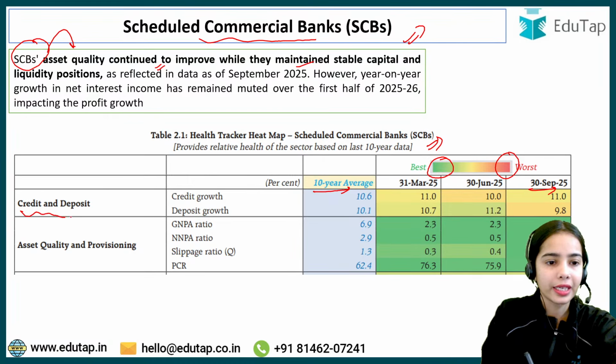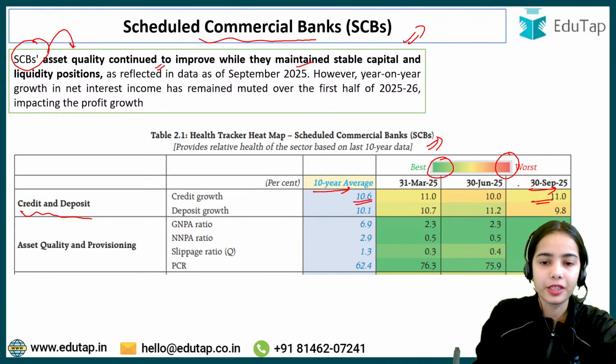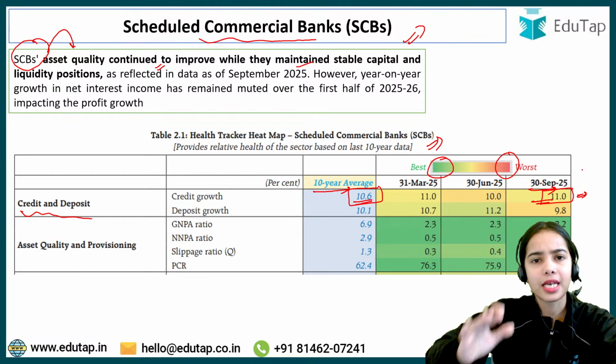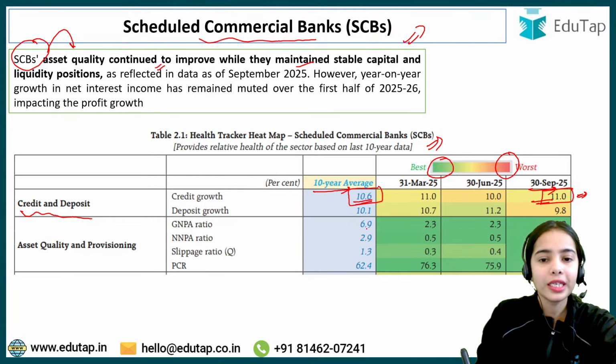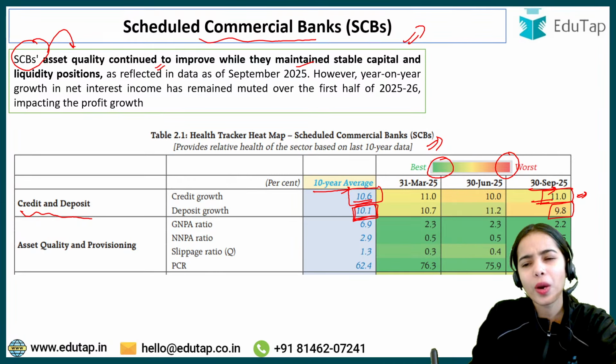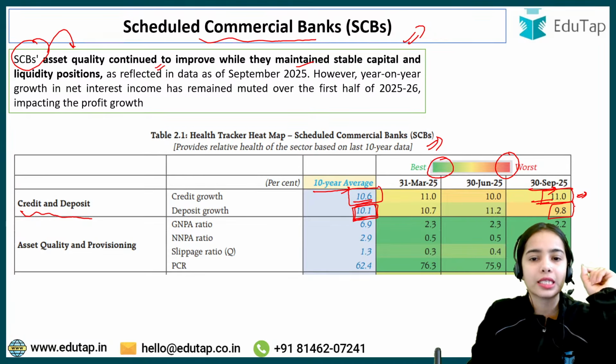Now the credit and deposit. In credit, the 10-year average is 10.6% and the current credit growth is 11%. That means credit is growing at a good percentage. While in deposits, the 10-year average is 10.1% while the current data is 9.8%. So why do you think that deposit growth has decreased?